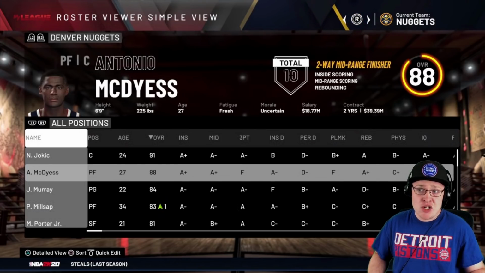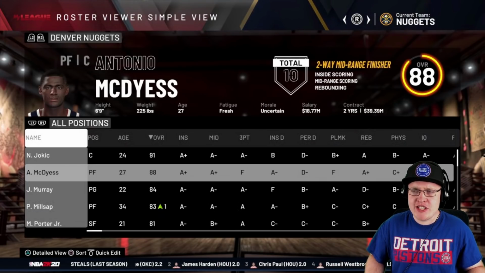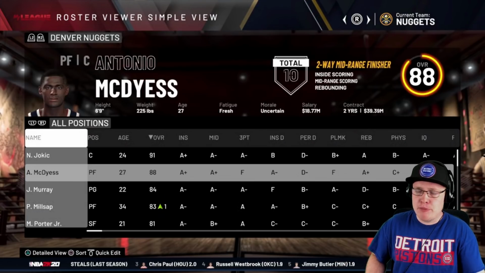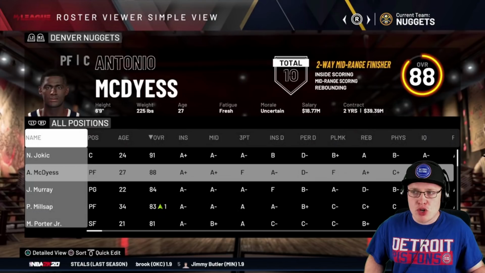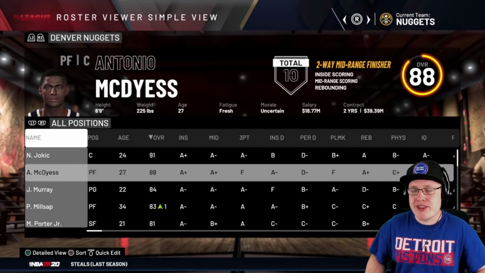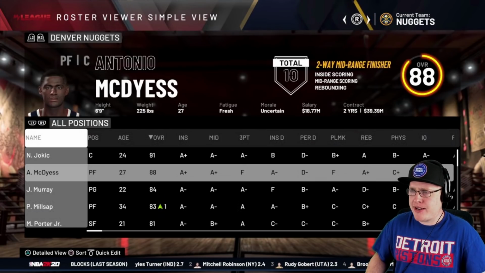For the Denver Nuggets, I went with Antonio McDyess. Once again, for the Nuggets, I didn't have a lot of players I could think of from their history. Melo was cool in the NBA. Already used Allen Iverson, and Chauncey Billups you will see on the Detroit Pistons, spoiler alert. But yeah, Antonio McDyess, I didn't really watch him on the Denver Nuggets. I watched him on the Pistons, so that's who I saw. I was like, okay, let's go with him. But definitely an all-star caliber player before his knee injuries. He had a lot of bad knee injuries.